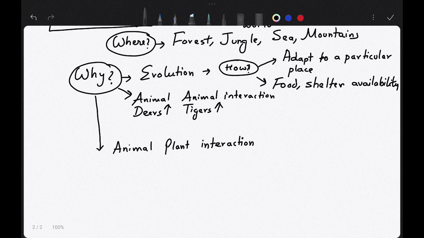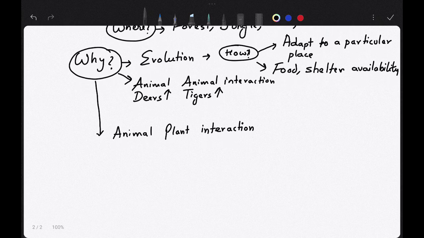This can be described by the availability of deers in the region, because the more the deers, the more food for the tigers. So the population of tigers will increase to a certain limit. On the other hand, if the population of the tigers decreases, what will happen to the population of the deers? Tell me, think. The population of the deers will increase.